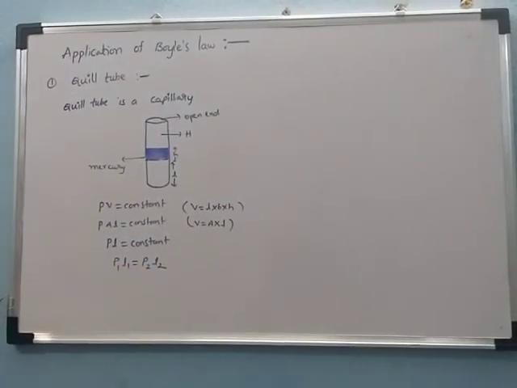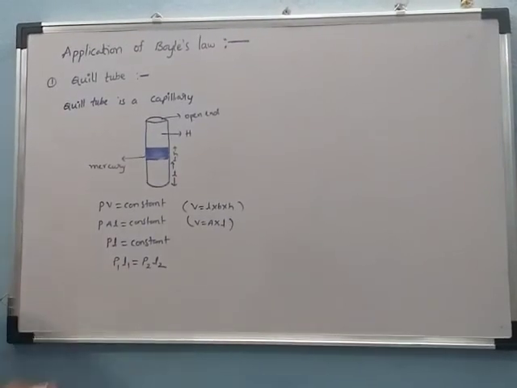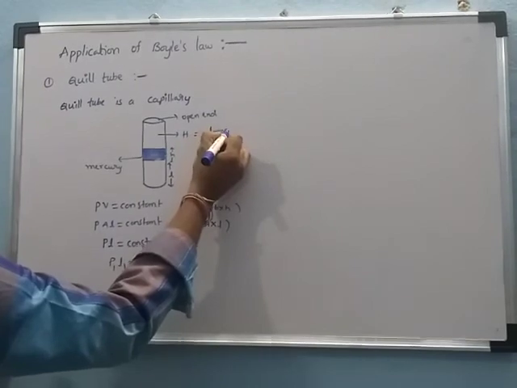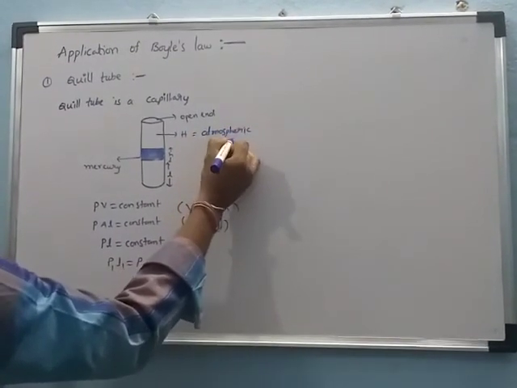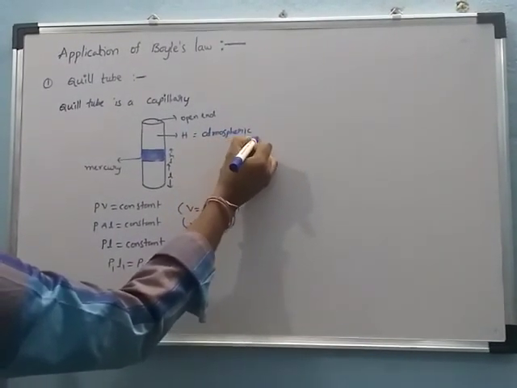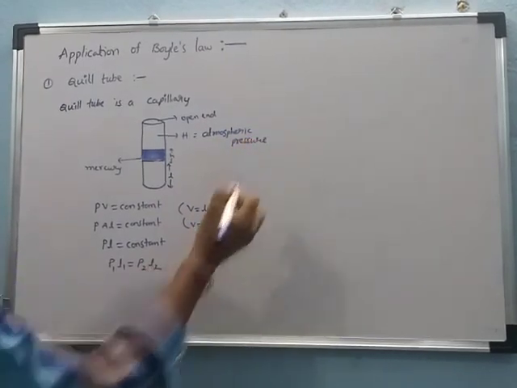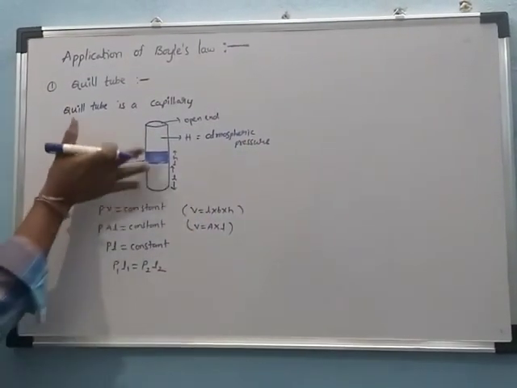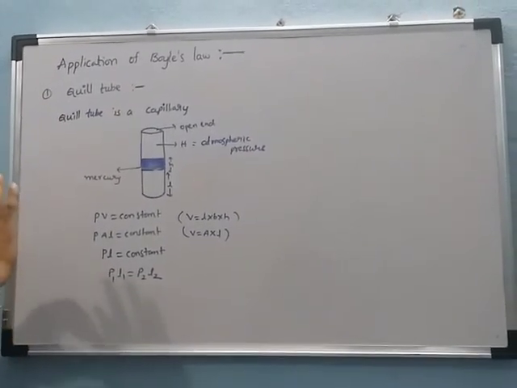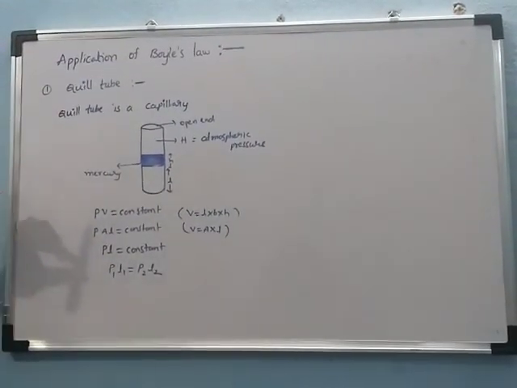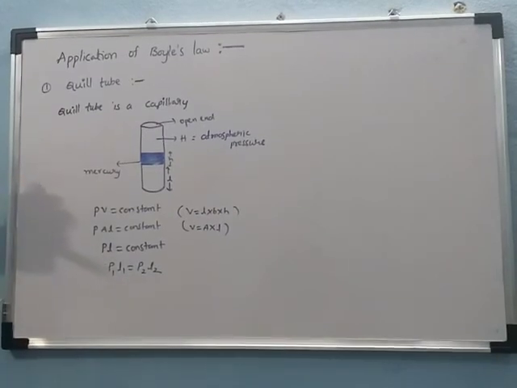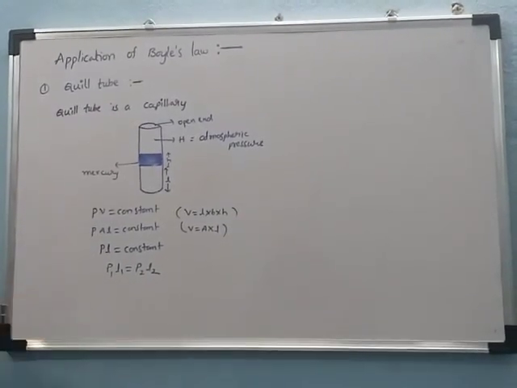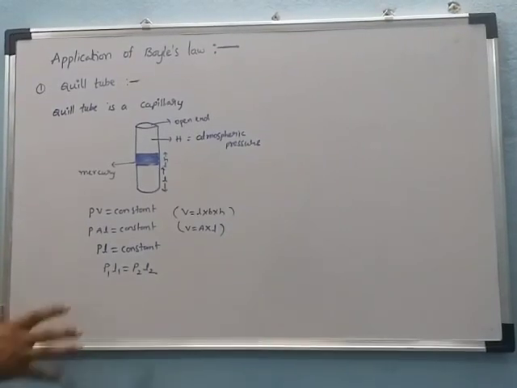Here H is the atmospheric pressure. Next we discuss the special cases of the Kill tube: when it is taken vertically upward, when it is horizontal, and when it is in the downward direction, and what the atmospheric pressure will be in each case.